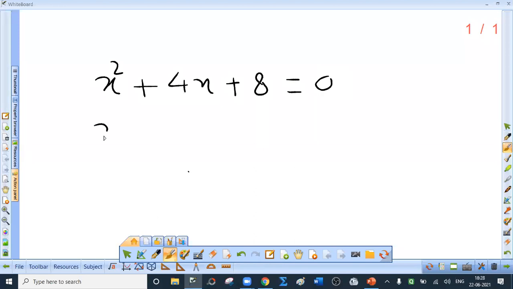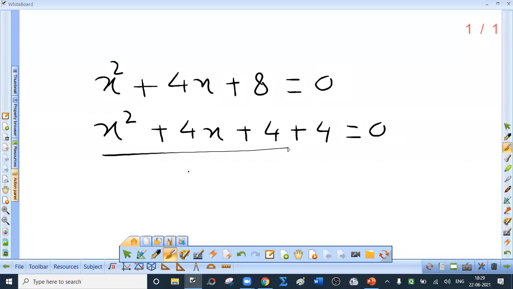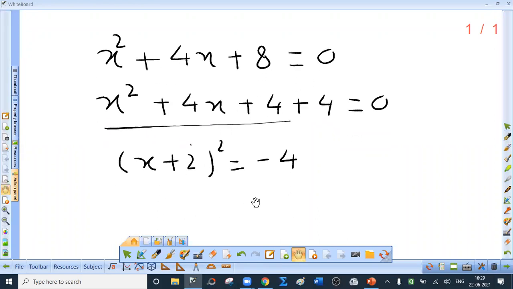Now I write this as x square plus 4x plus 4 plus 4 equal to 0. Is this correct? Yes. I have written 8 as 4 plus 4. Now for the first three terms, can I write (x plus 2) whole square? Yes, I can. Equal to minus 4. Right? Now, next step is important.